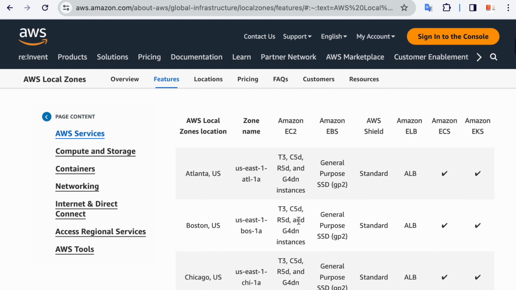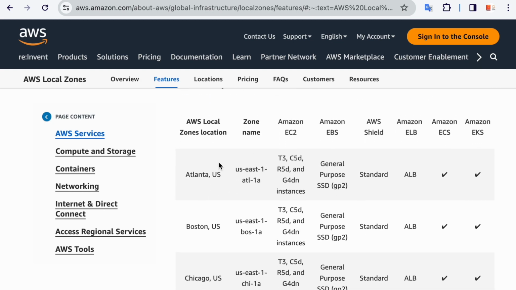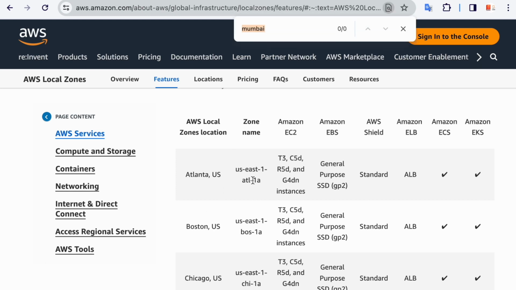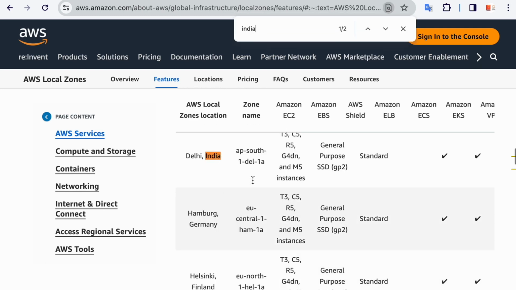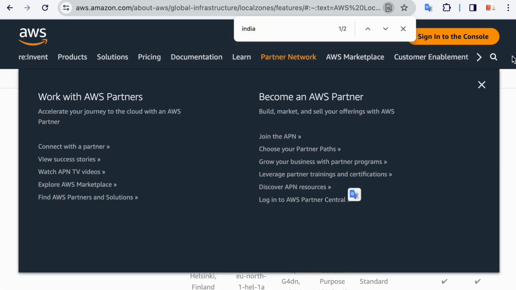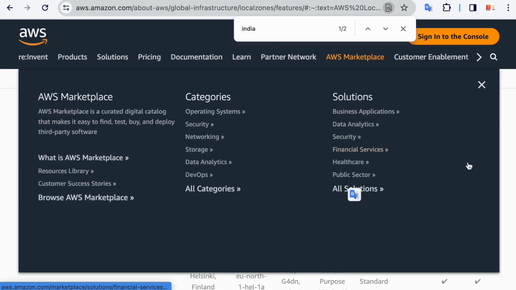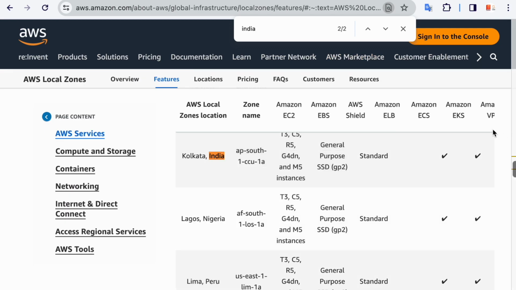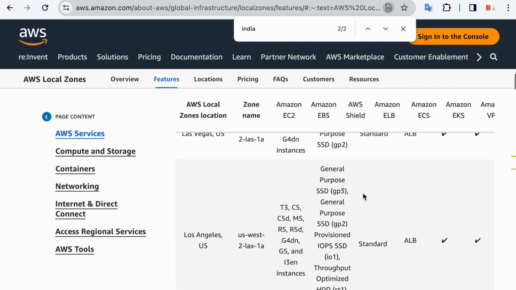If you take a look here, these are the names given, and if we type in India, you see Delhi, India. So in Delhi, there is a local zone available by AWS that we can avail the service. Another one is in Calcutta. So these are the two local zones available within India.